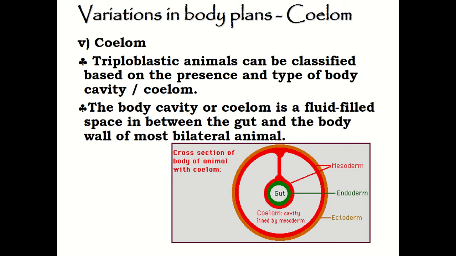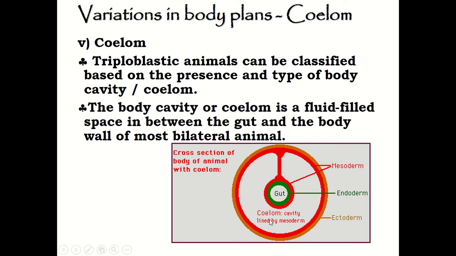Either they do have a coelom, or they do have a false coelom, which is known as pseudocoelom, and some animals do not have a coelom at all, which is known as acoelomate. So what is a coelom? The coelom is also known as a body cavity, which is a fluid-filled space between the gut and the body wall of most bilateral animals.